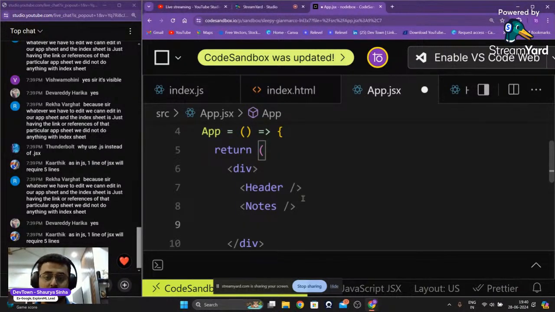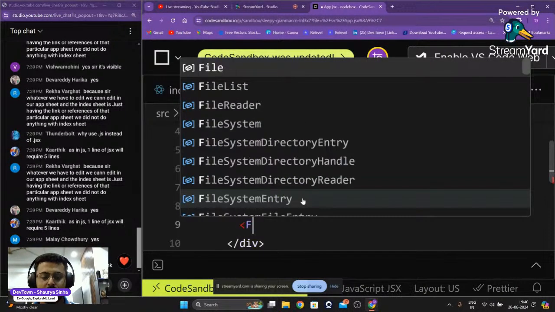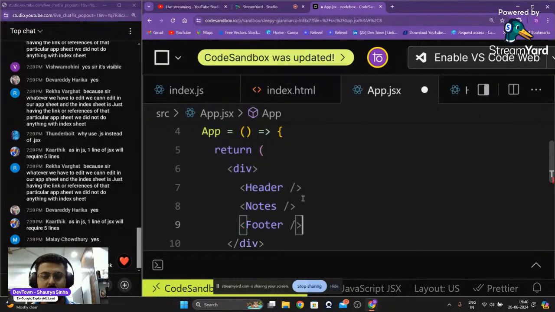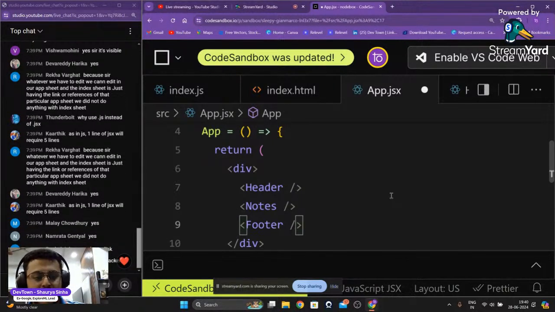The website is also going to have another component called the footer. So let me just explain what is going to be contained inside of the header, what is going to be contained inside of the notes, and what is going to be contained inside of the footer.